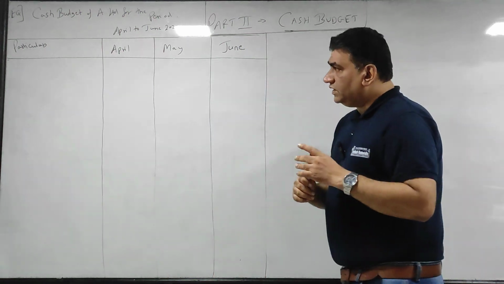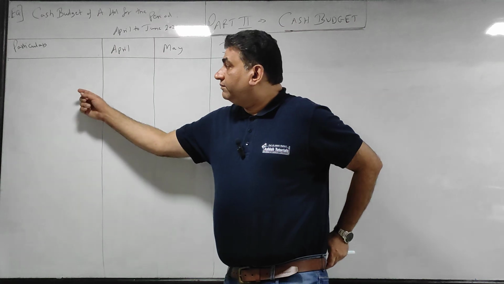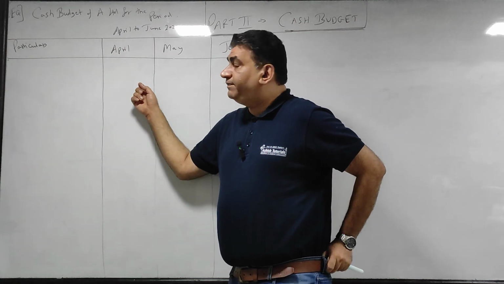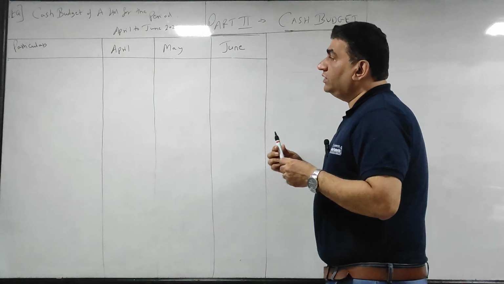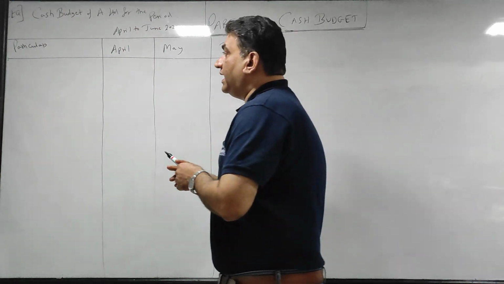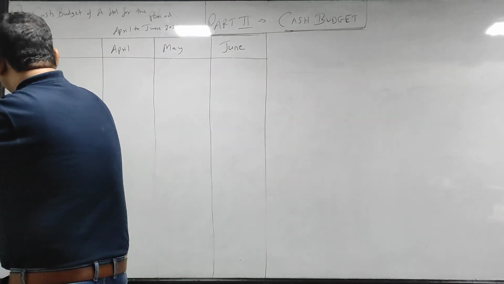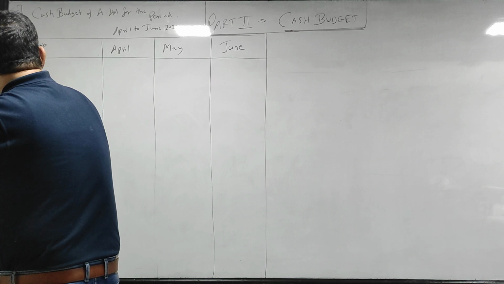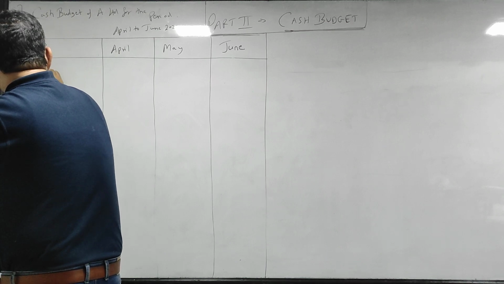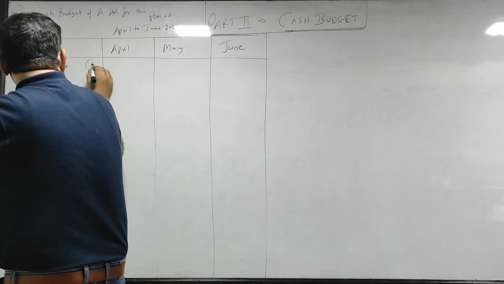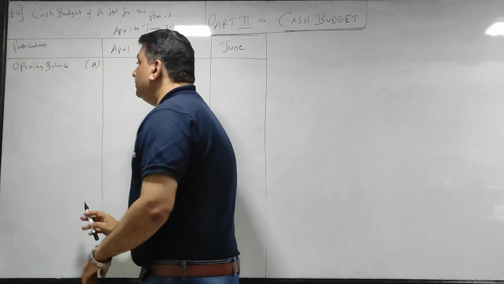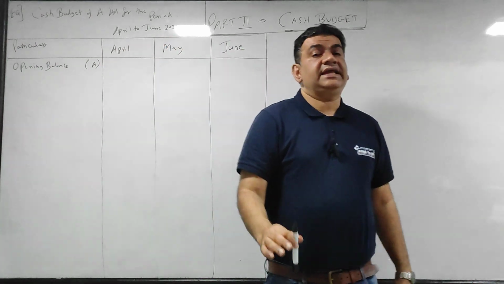Okay. So your table will be particulars, April, May and June. First, you will always start with the opening balance. So take opening balance and in brackets you will write A.